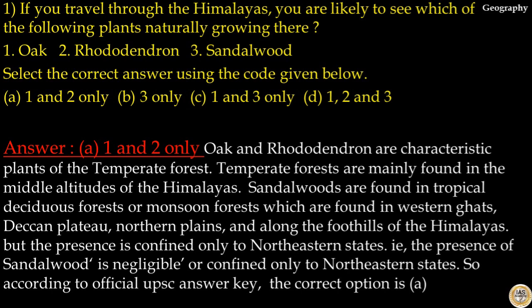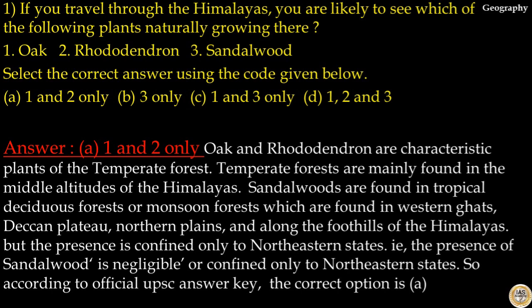That is, oak and rhododendron are characteristic plants of temperate forest. Temperate forests are mainly found in the middle altitude of Himalayas. Sandalwoods are found in tropical deciduous forest or monsoon forest, which are found in Western Ghats, Deccan Plateau, Northern Plains and along the foothills of Himalayas. But the presence is confined only to northeastern states. That is, the presence of sandalwood is negligible or confined only to northeastern states.